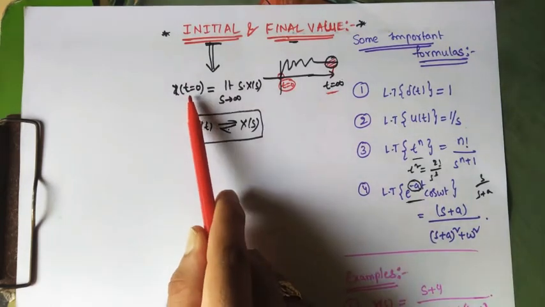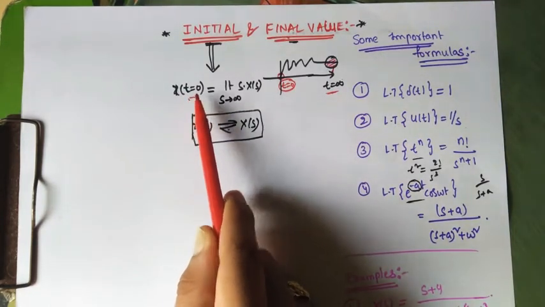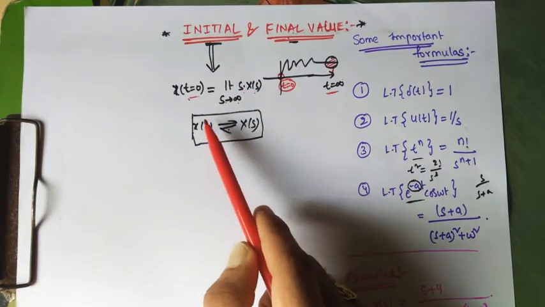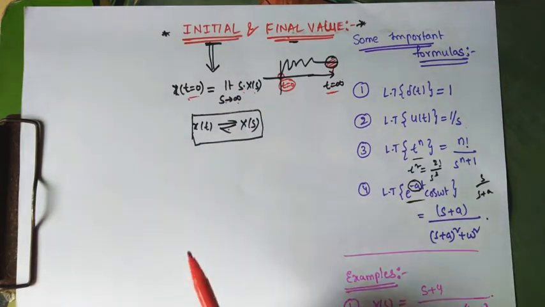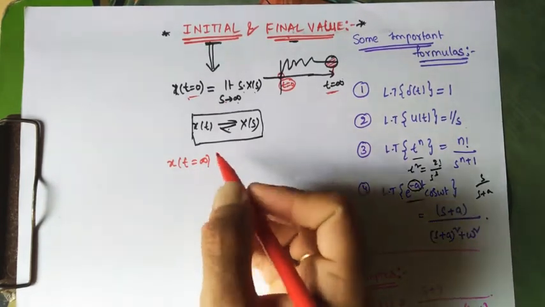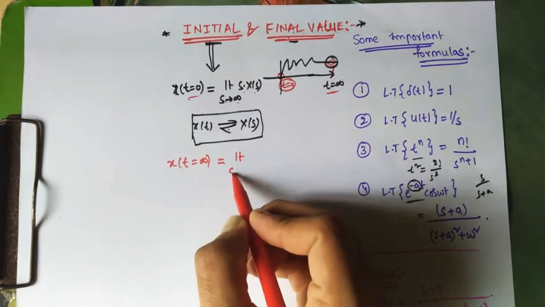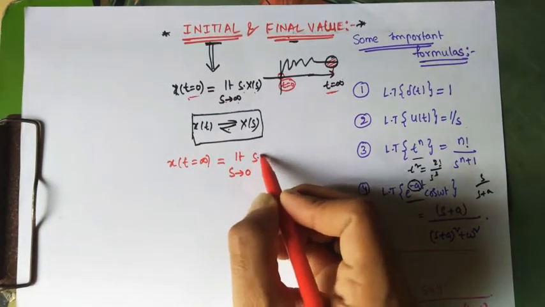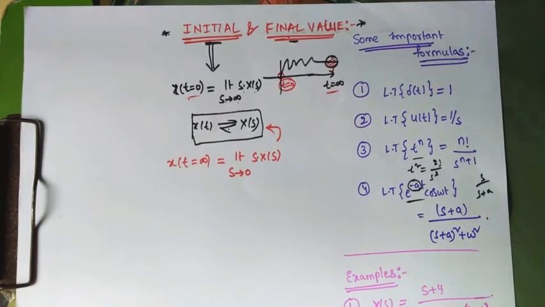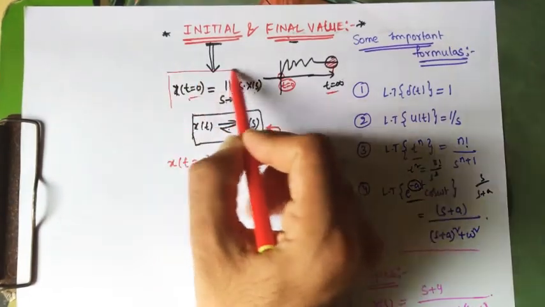Similarly, for the final value, x of t at t equal to infinity can be obtained as limit s tends to 0 of s into x of s, where the condition is the same for both, that x of t and x of s should be Laplace transform pairs.